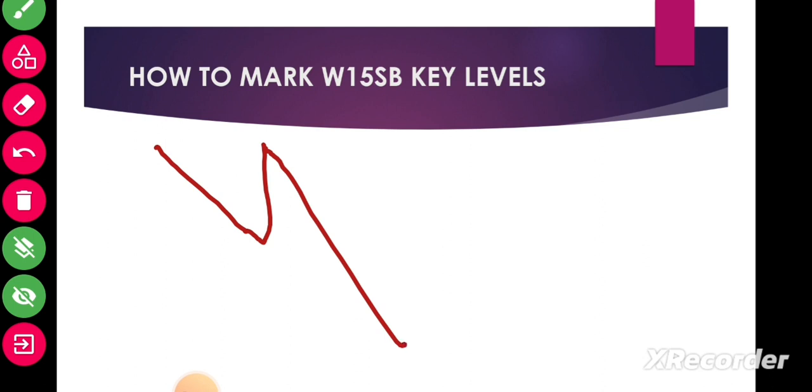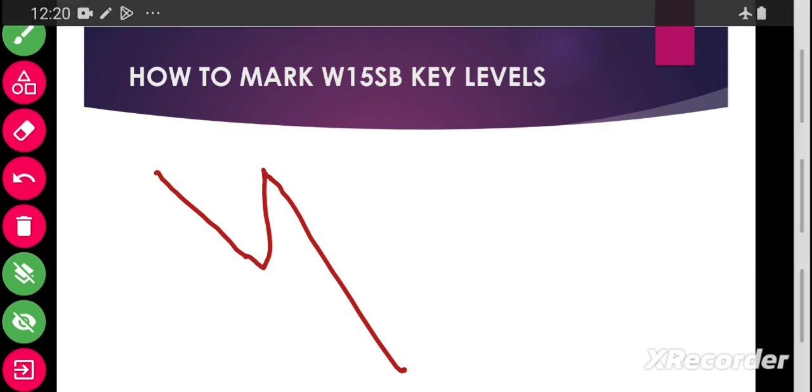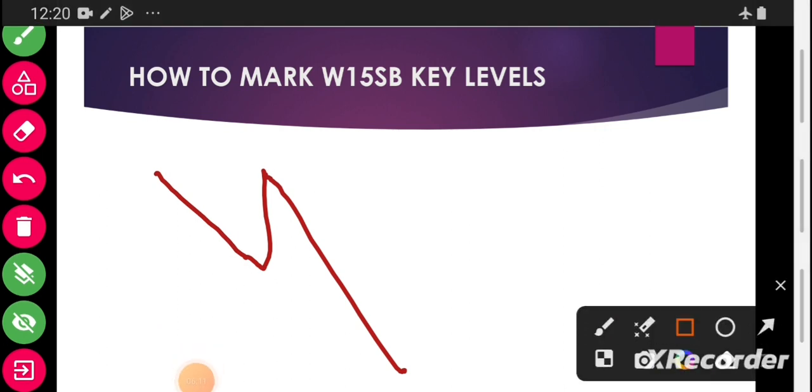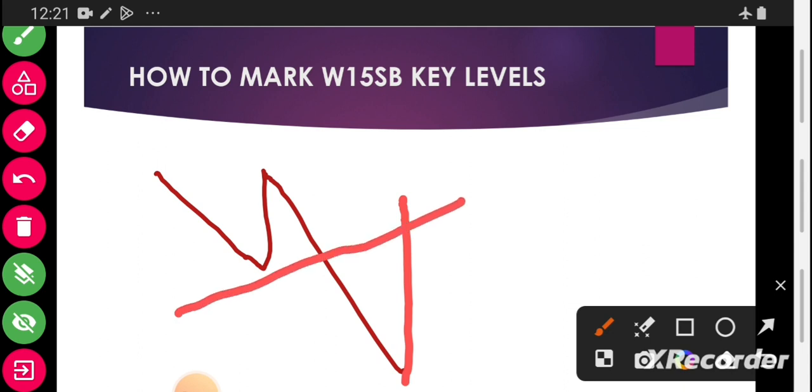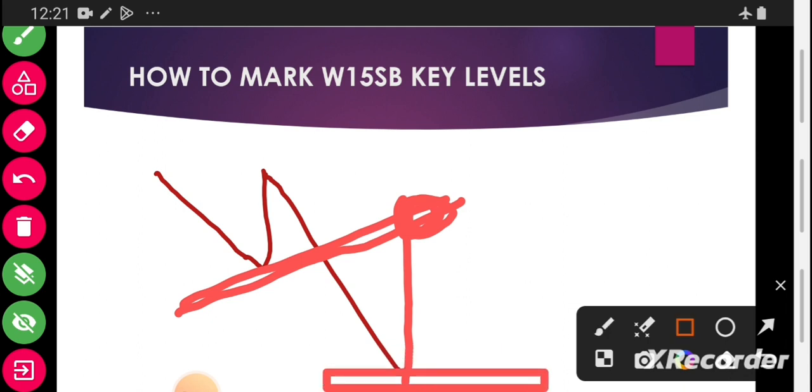So we get our tool so that we can mark our key levels. When the market is making the higher high and higher low, what we have to do is wait for the market. It makes another low like this when it's coming to retest this previous lower low. So here the market is going to make a lower high. After seeing that, we mark our key level here like this.